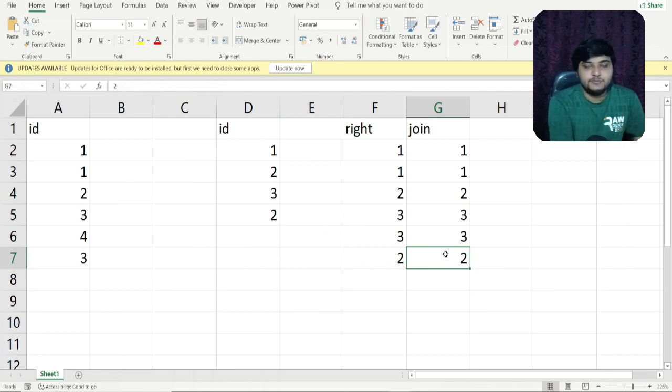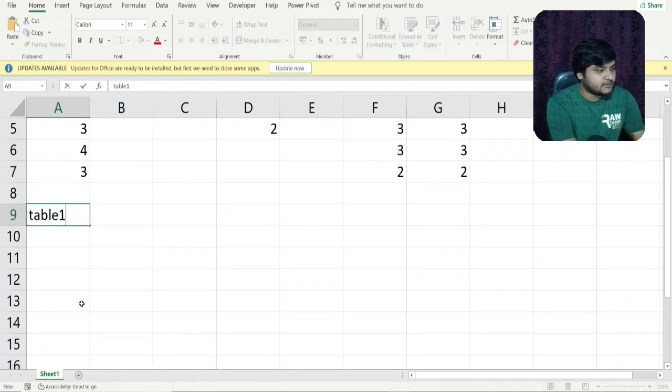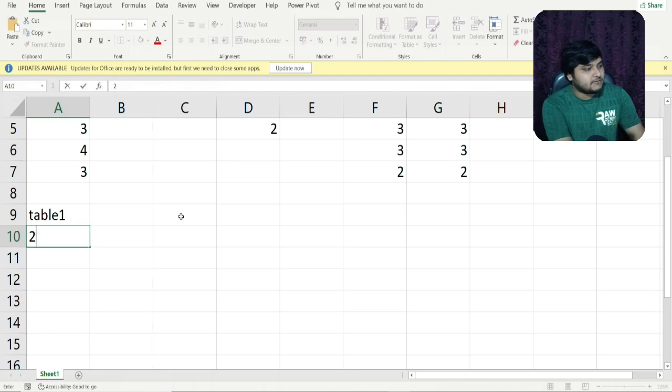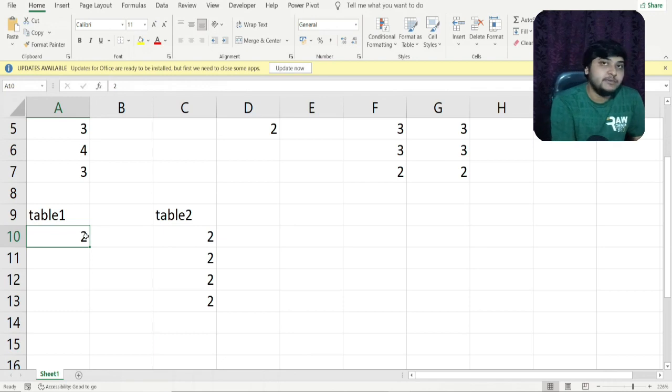So friends, I hope the concepts are getting very clear. In short, if I have to summarize this concept, let's say 1 or 2 is present only one time in table 1. Let me take a hypothetical example here. I would create a table 1 here with just a single value, which is 2, and there is another table 2 where 2 comes, let's say, 4 times. In case of an inner join or any join which we do on both the tables, each 2 present here in table 2 will be matched with this particular single 2 in table 1.